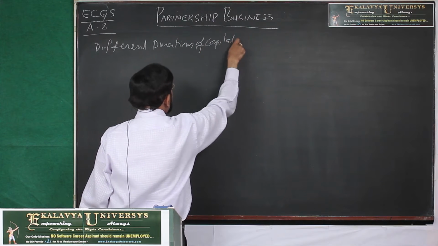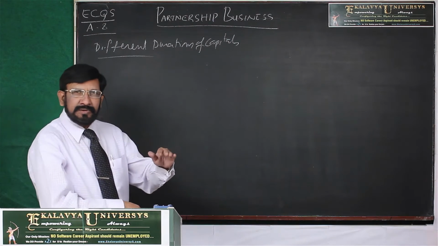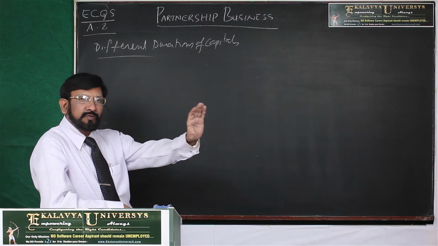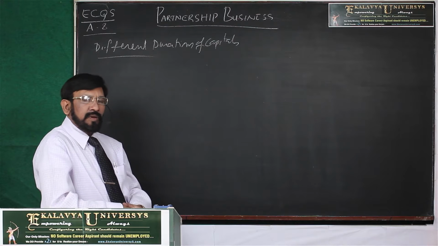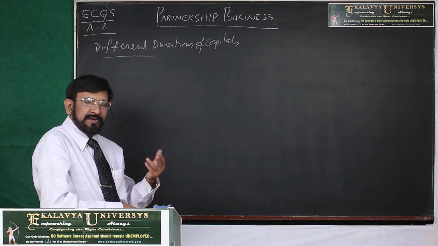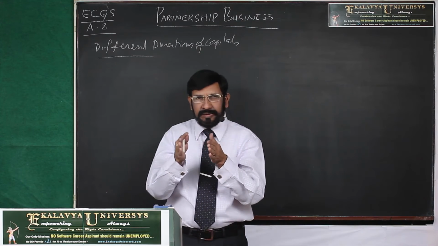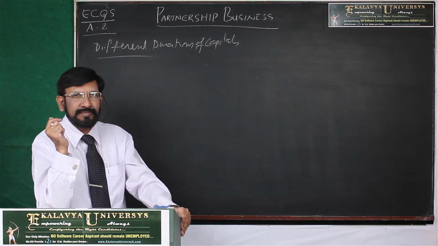What you can understand, in the previous example, partners retained capital in the partnership business for a uniform period, that is entire year. Now let us consider different cases where partners retain their capitals in the business part of the year.